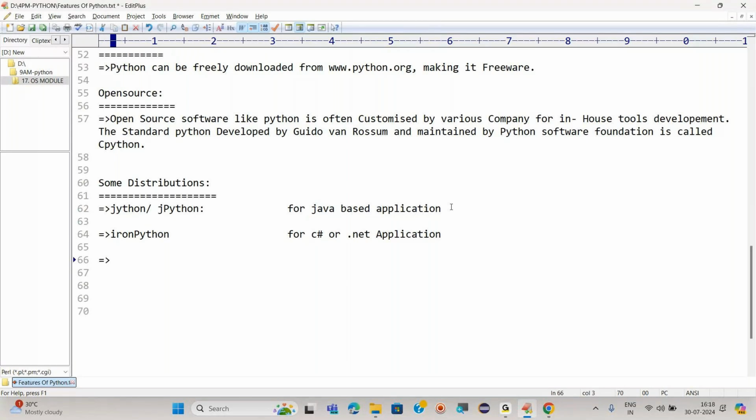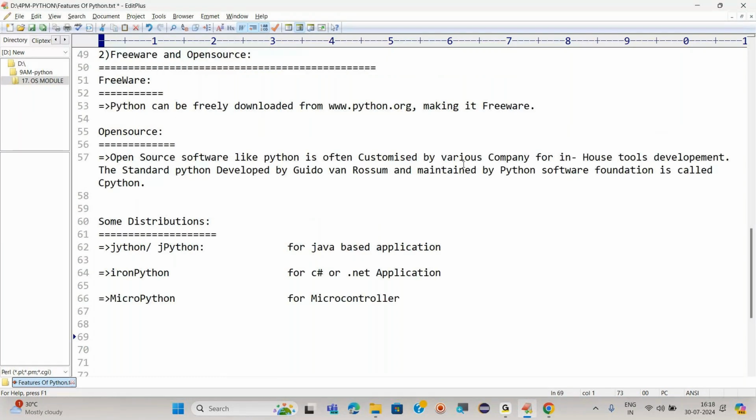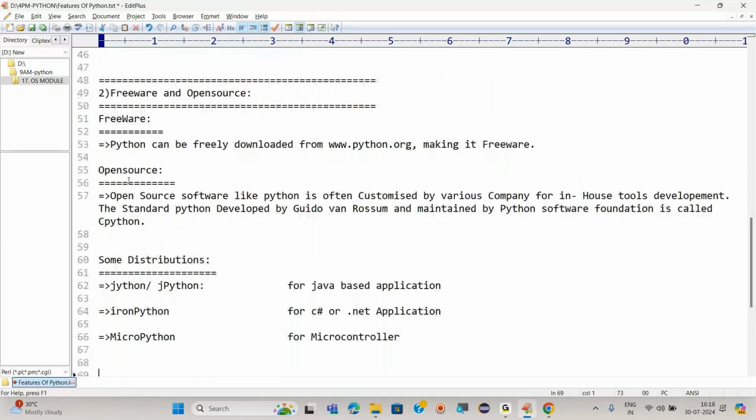We also have MicroPython, and this is known for microcontrollers. Likewise, we have n number of distributions.